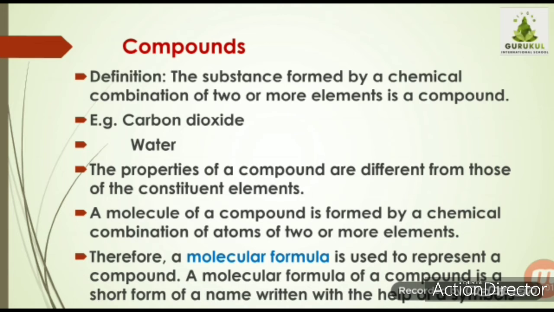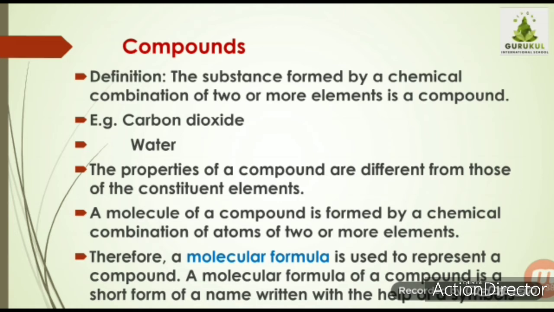So from this we can understand that if two molecules of hydrogen and one molecule of oxygen combine, a water molecule is formed. And hydrogen and oxygen are gases, but the resultant compound which is formed is a liquid. From this we can say that the properties of a compound are totally different from the constituent elements. Constituent elements means of which these compounds are made. That's why it's called a constituent element.